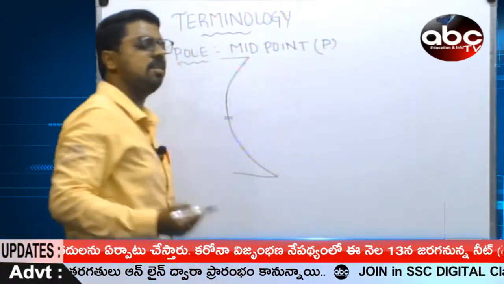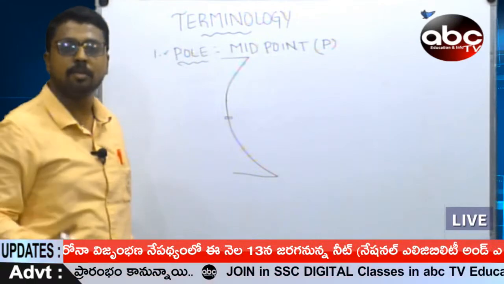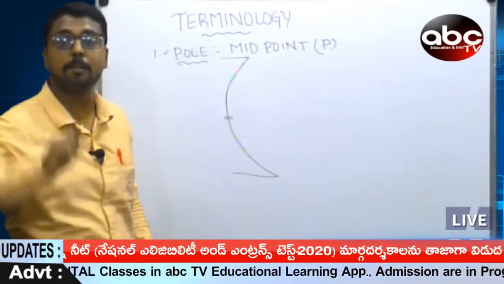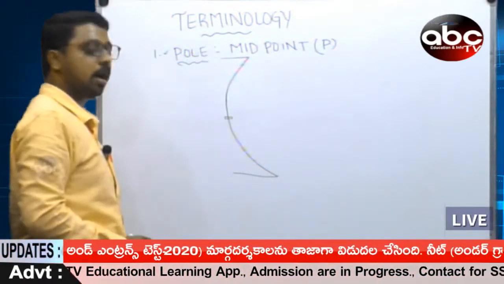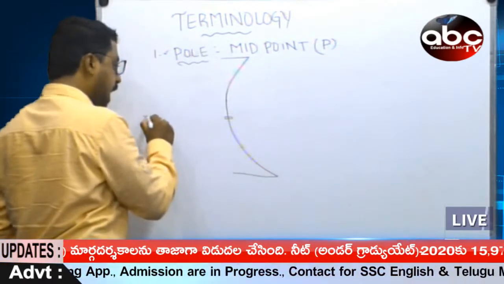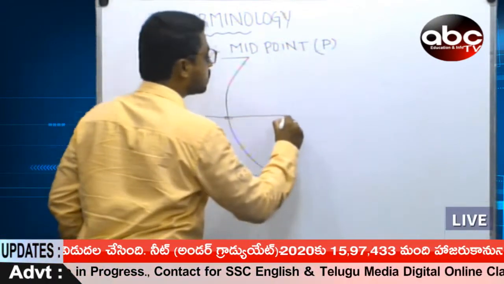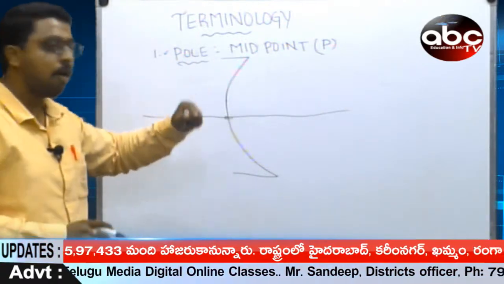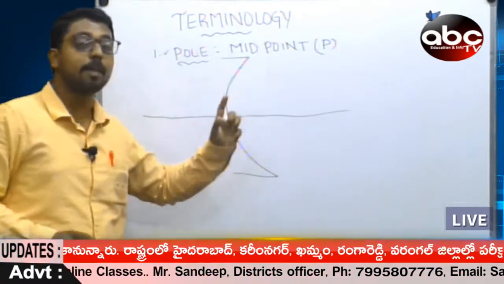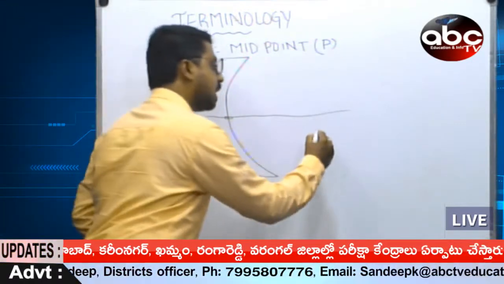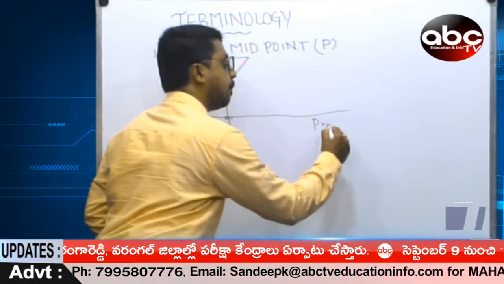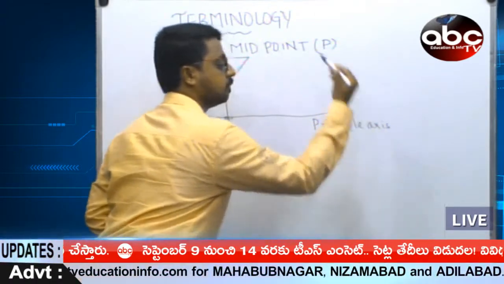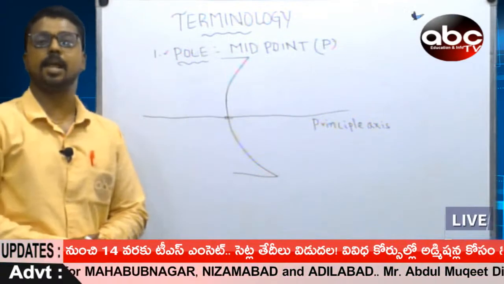Every time we cannot write pole, so we abbreviate it as capital P. Don't write it as small p because it has a different meaning. A line is going to pass through the pole, and this line is referred to as the principal axis.